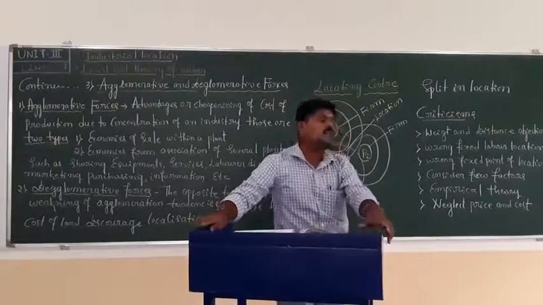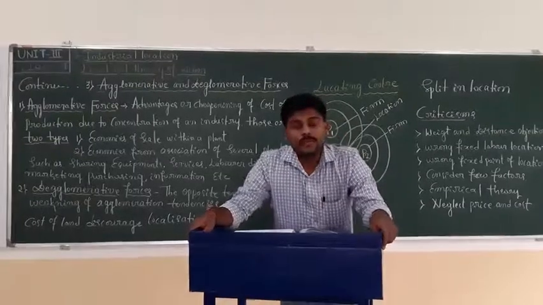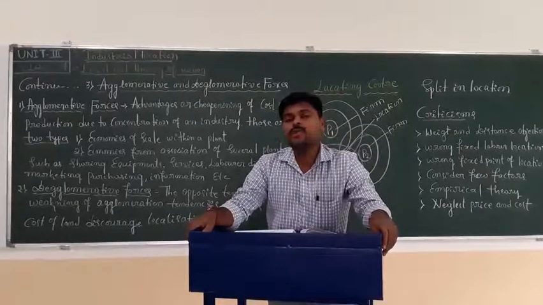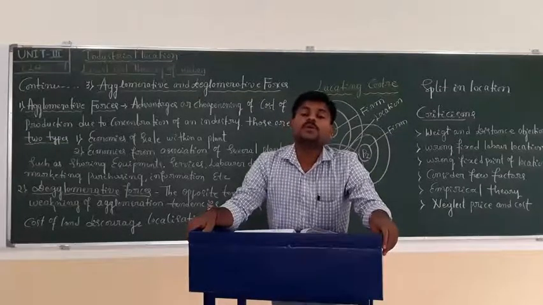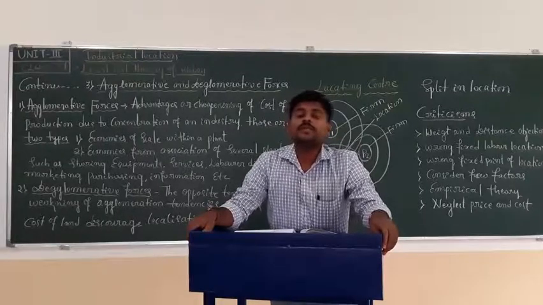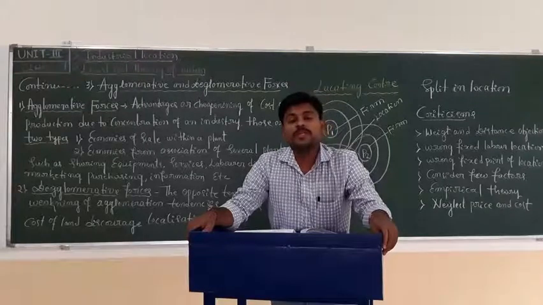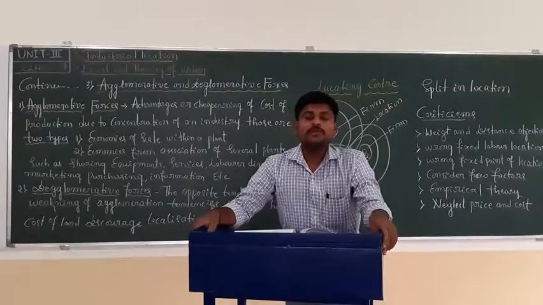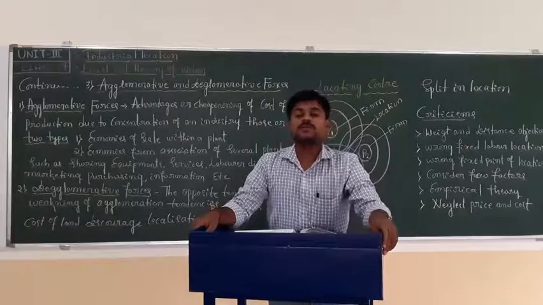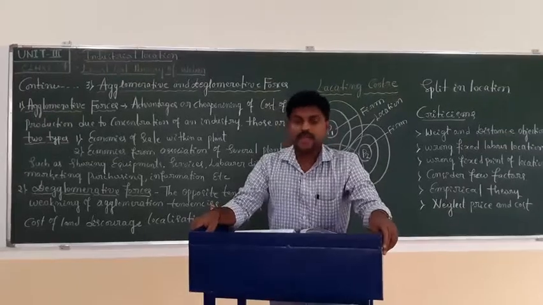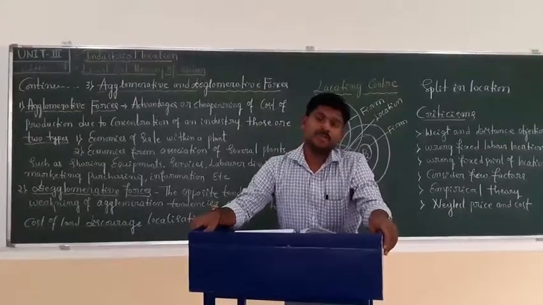And the last one is neglect of price and cost. Only transport cost and labor cost were taken into study by Alfred Weber, but he neglected product cost and price of product. When manufacturing cost is increasing, the price of the product is also increasing. So Weber did not consider the price of products and the price of factors of production like land, labor, capital, and organization also.